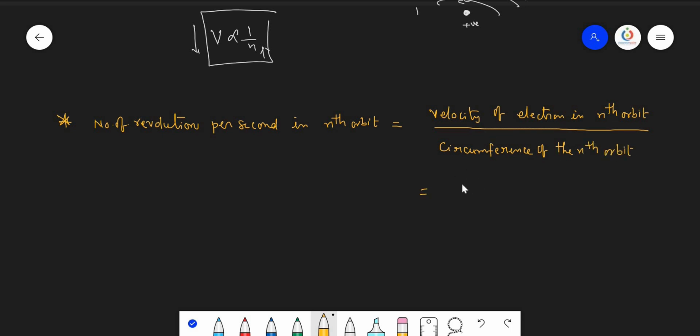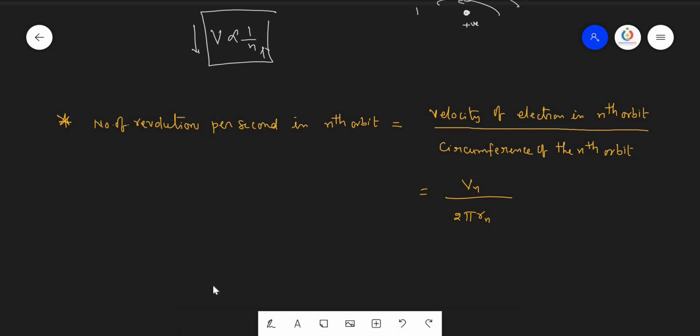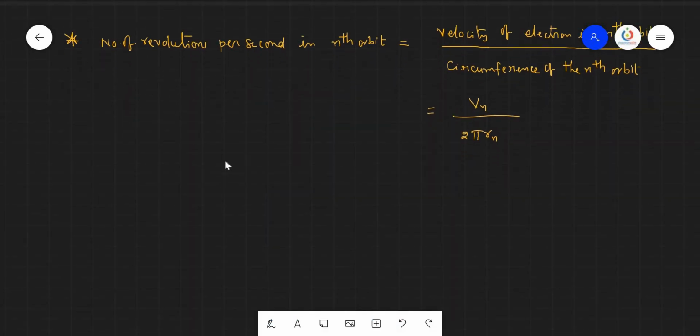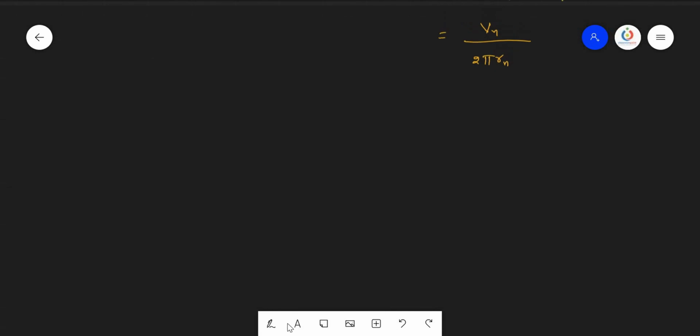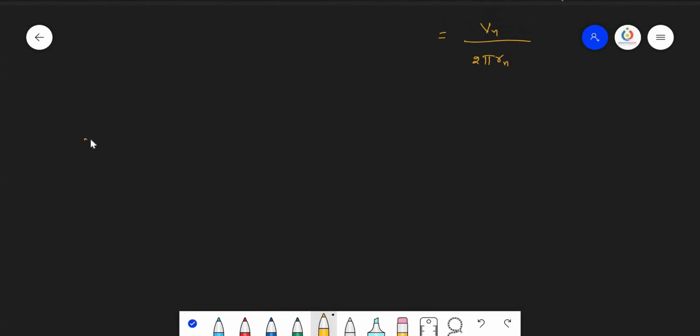Here, the velocity of the electron in the nth orbit is something we have seen the formula for just now. From that we can calculate, and it is divided by the circumference of the orbit. The formula is 2 pi r n, where r n is the radius of the nth orbit. By using this formula we can easily calculate how many revolutions an electron makes around the nucleus in a second of time. Now let us see the number of waves.